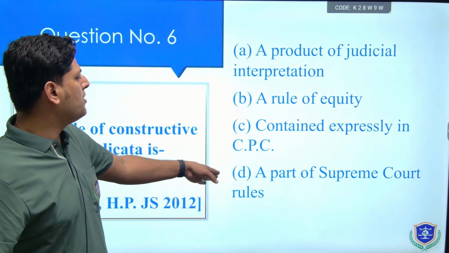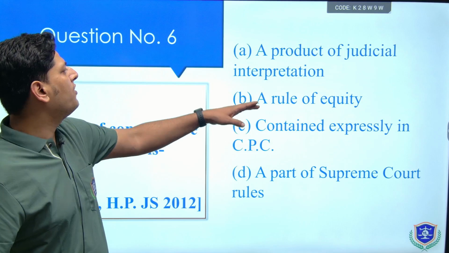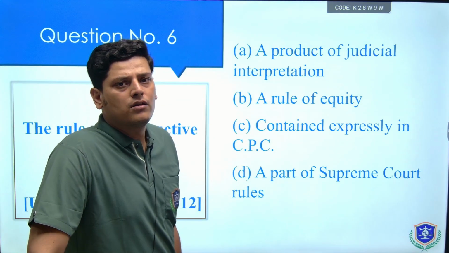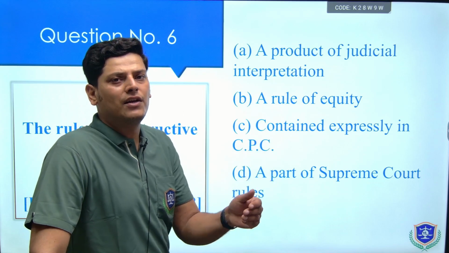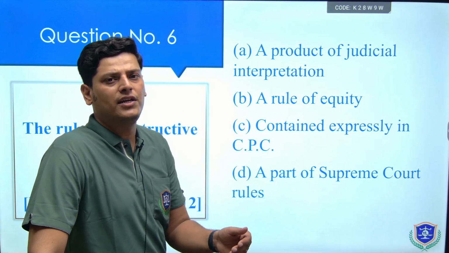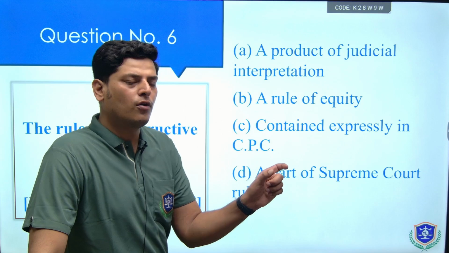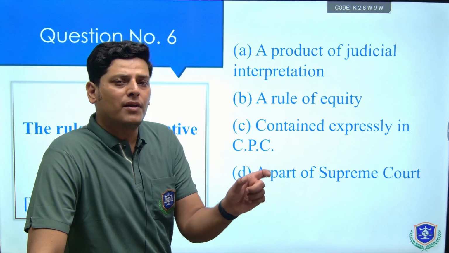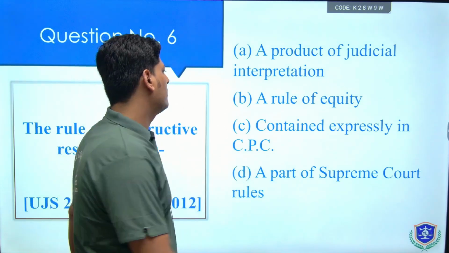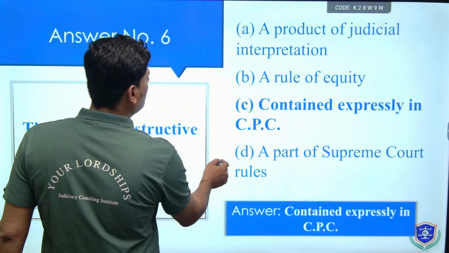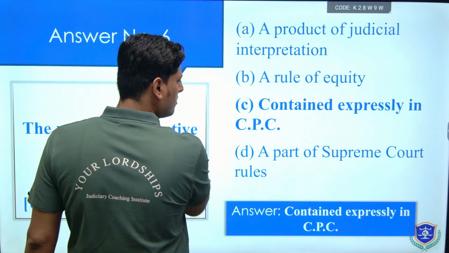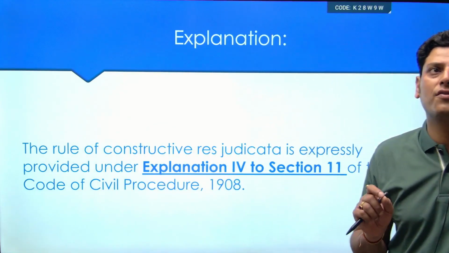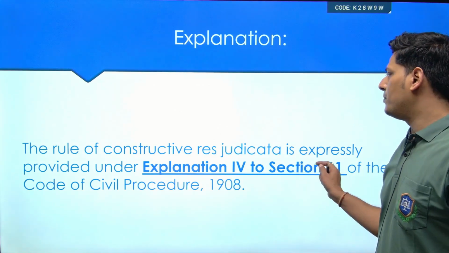The rule of constructive res judicata is: contained expressly in CPC, part of Supreme Court rules, a rule of equity, a product of judicial interpretation. So you have to choose the correct answer. जो explanation दिया हुआ है section 11 में, explanation 1 to explanation 8, उन explanation में आपको short form में पता होना चाहिए किस explanation में क्या चीज़ लिखी गई है, क्योंकि इस explanation पे ही direct question आ जाता है. It's contained expressly in the CPC. Option C would be the correct answer, and it is accordingly incorporated under explanation 4 of section 11 of the CPC.